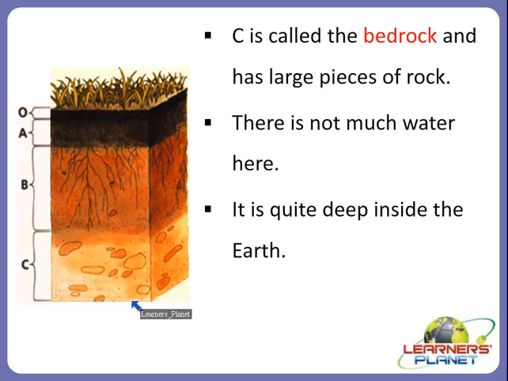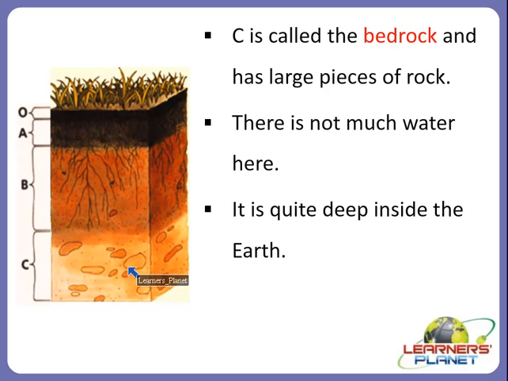As you can see in the picture, there is not much water here because of the large pieces of rocks present, and it is quite deep inside the earth. So this layer can't be seen, right? So this is the layer of large unbroken rocks, and this accumulates more and more soluble compounds in it, right?